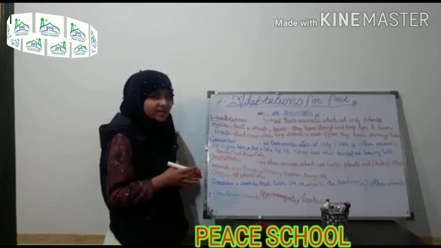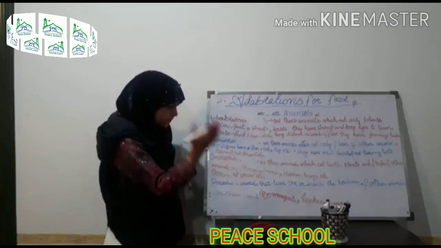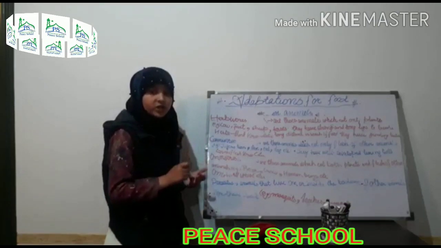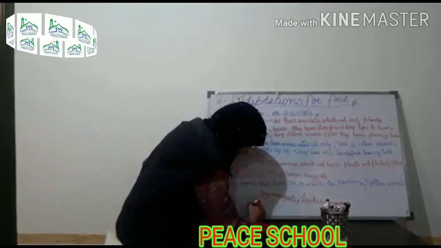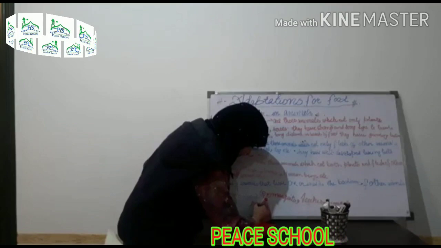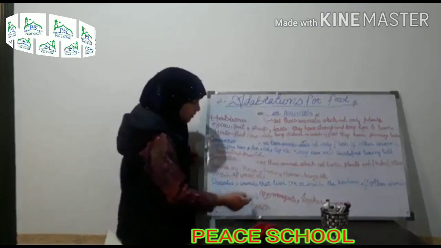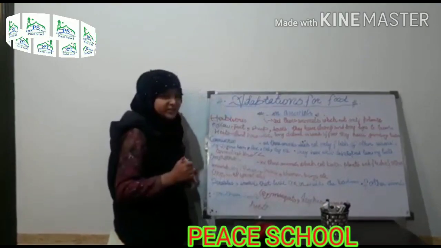They suck the blood from the other animals. The animals on which parasites depend are called hosts. For example, mosquito, leeches, bugs, etc.